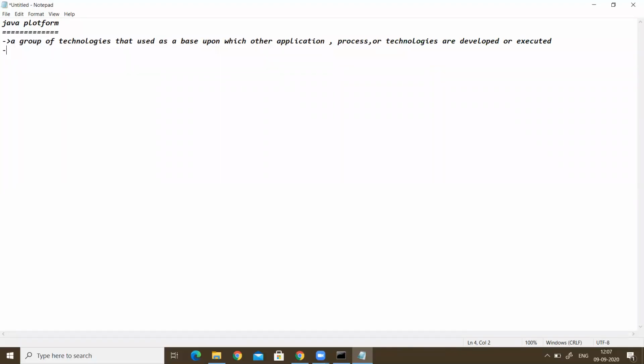Now we know Windows is a platform and Linux is a platform. These are our already known platforms. These platforms allow us to install programs and software, and work with that software. So it is providing a platform. Like that, Java is also a platform.